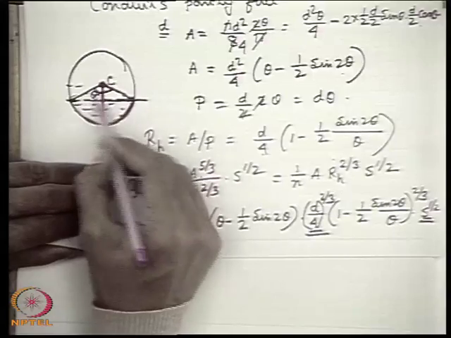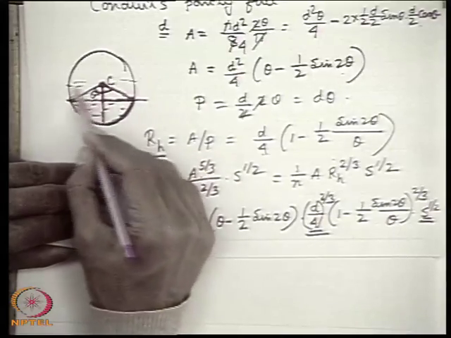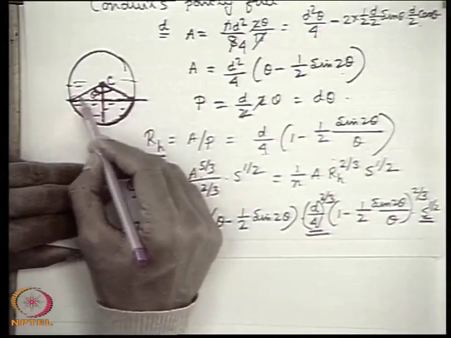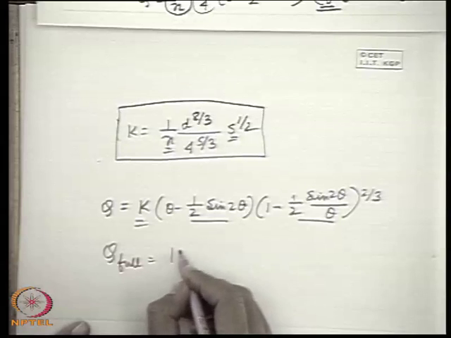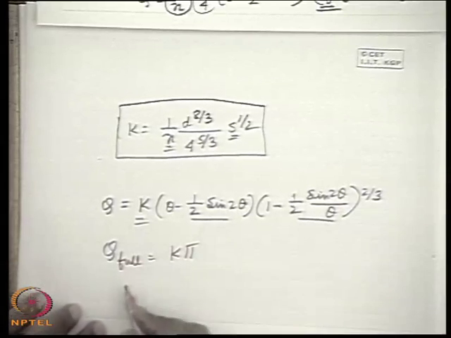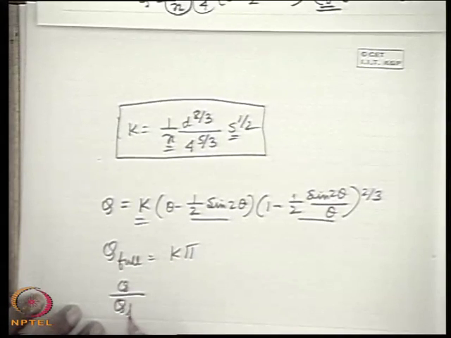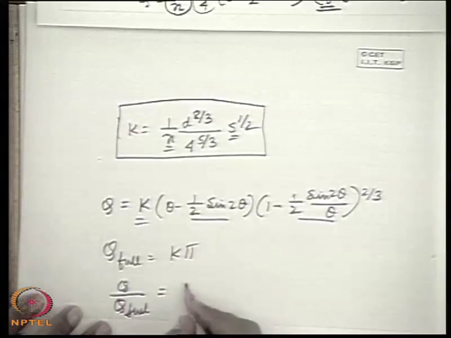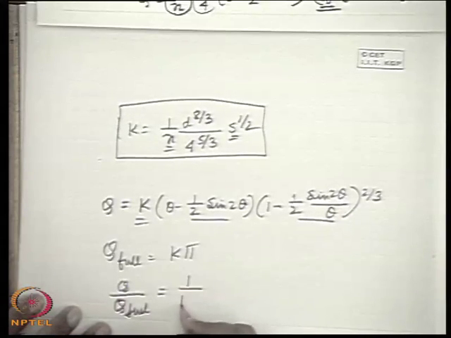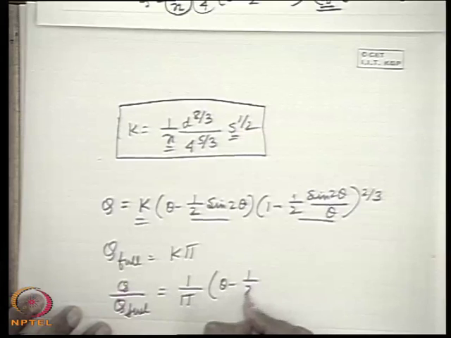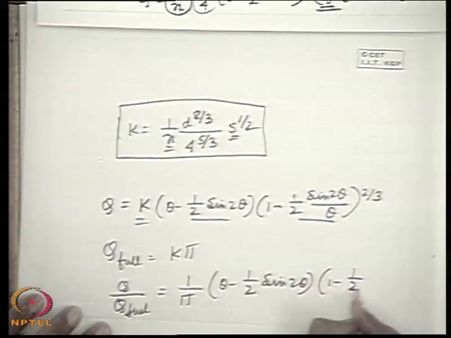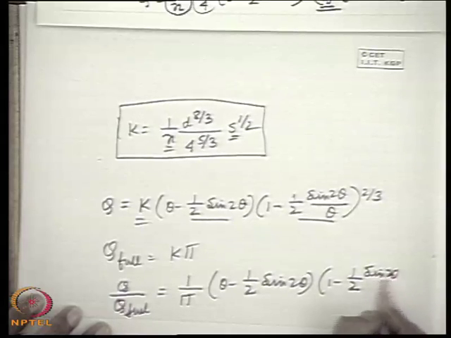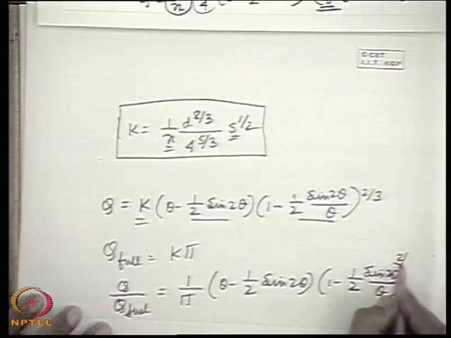Then as this goes on increasing, the free surface of the liquid changes, theta goes on increasing, and it will be 180 degrees, that is pi. So at theta equal to pi, we can write Q by Q full is equal to 1 by pi into theta minus half sine 2 theta, into (1 minus half sine 2 theta by theta) whole to the power 2/3.